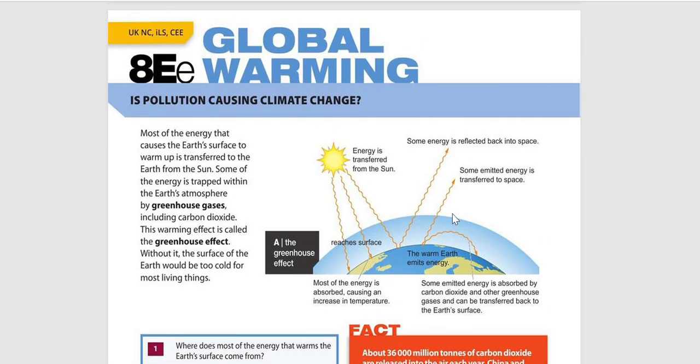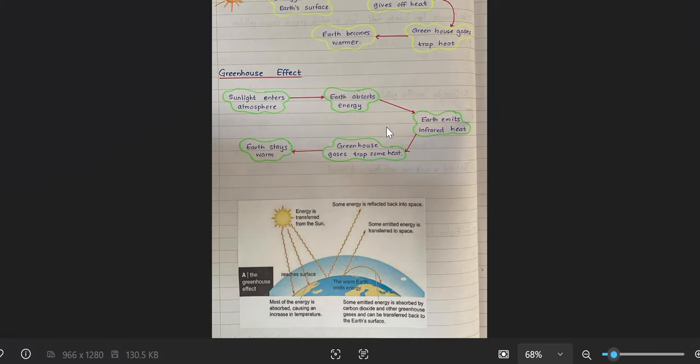So let's see what is this global warming. Okay, so without taking you all throughout this whole text here, I have abstracted the most important facts that you need to know about this lesson, right? So for global warming, you can see from the sun, energy is reaching the earth's surface. And then what happens? Earth warms and gives off heat. Greenhouse gases trap heat and then earth becomes warmer.